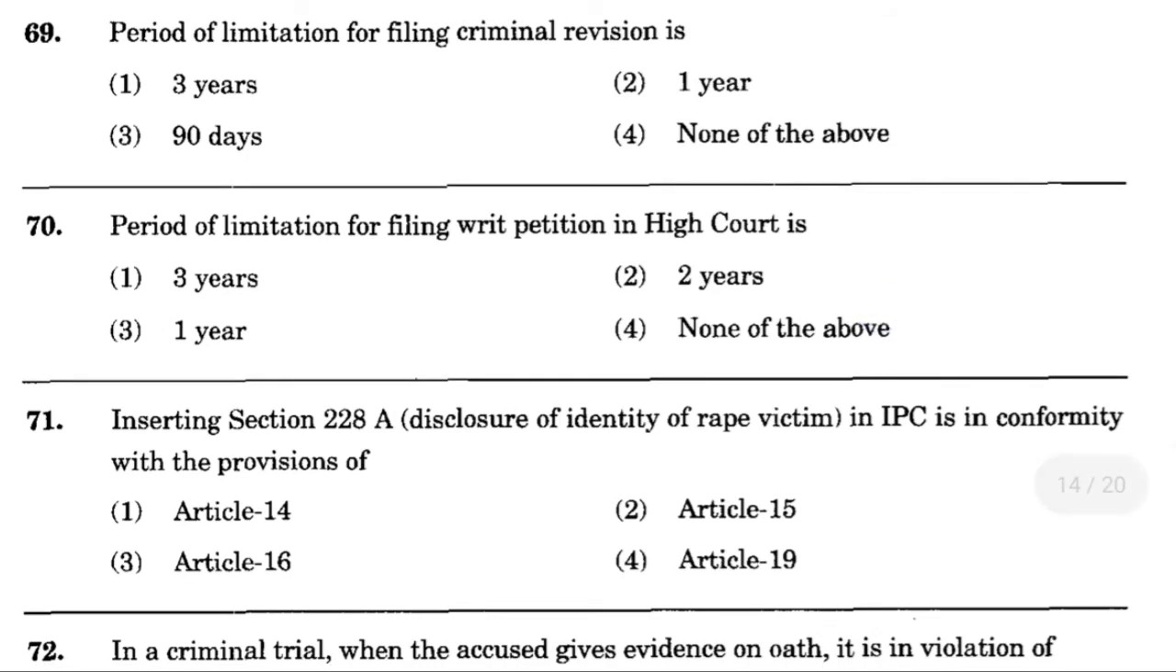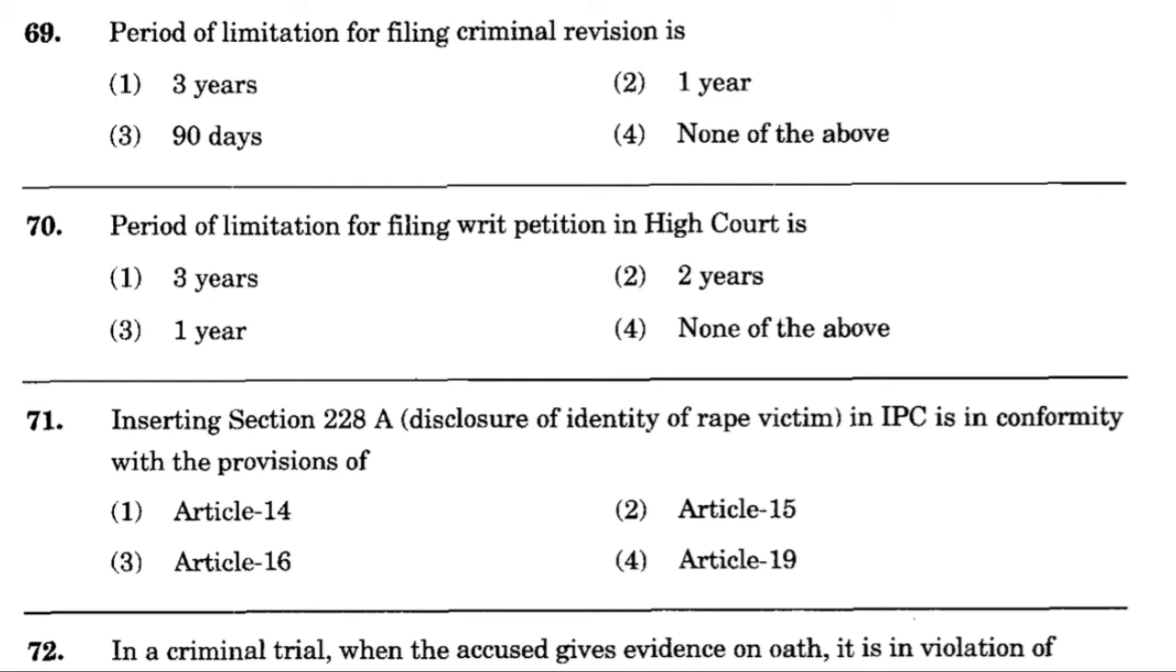Now question number 69. Period of limitation for filing criminal revision is option number 1, 3 years, option number 2, 1 year, option number 3, 90 days, option number 4, none of the above. And the correct answer is option number 3, 90 days.